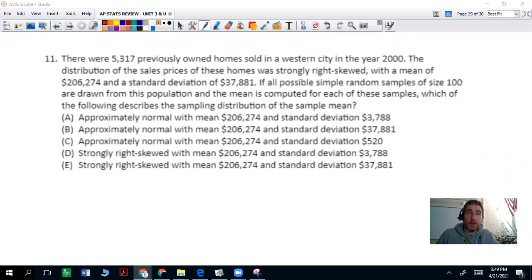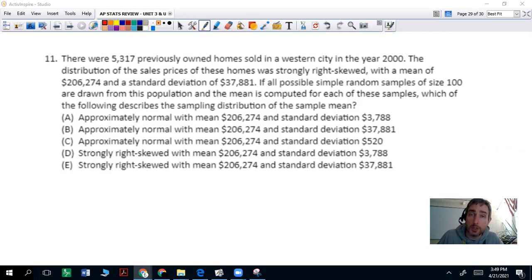Number 11: there were 5,317 previously owned homes sold in a Western city in the year 2000. The distribution of the sales prices of these homes was strongly right skewed with a mean of $206,274 and a standard deviation of $37,881. If all possible simple random samples of size 100 are drawn from this population and the mean is computed for each of these samples, which of the following describes the sampling distribution of the sample mean?